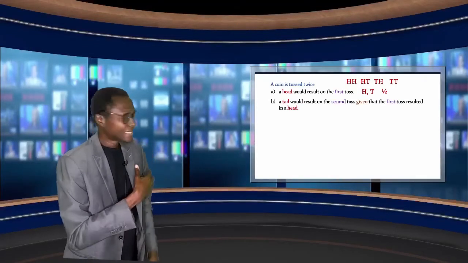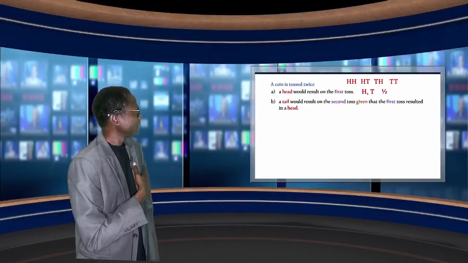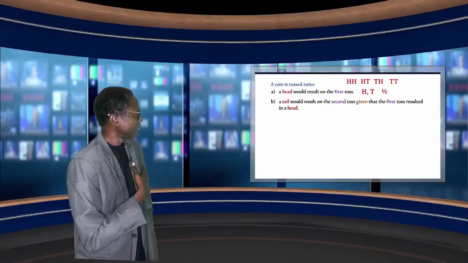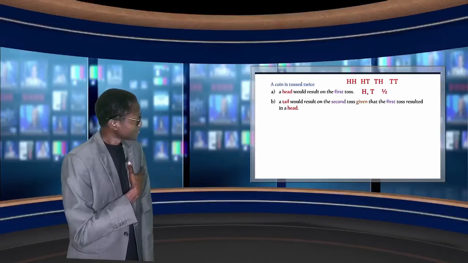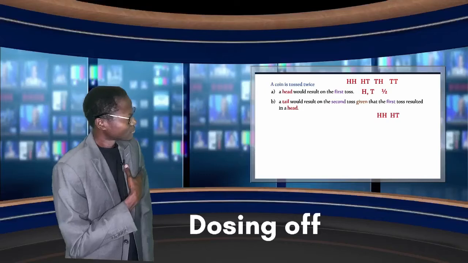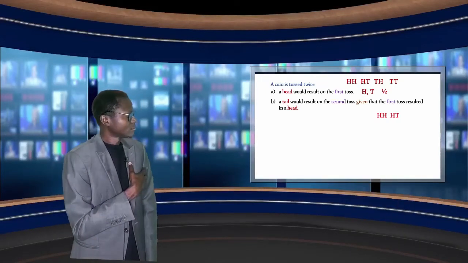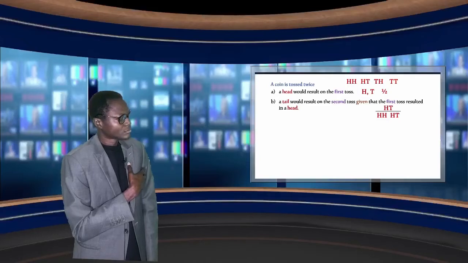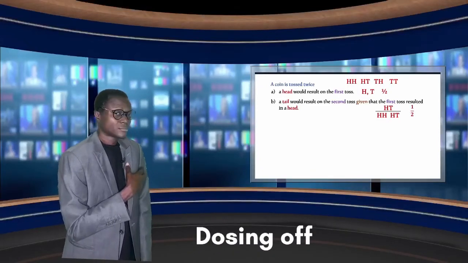Part B. What is the probability that a tail would result on the second toss given that the first toss resulted in a head? If the first toss resulted in a head, there are only two ways this could happen: head-head or head-tail. Since the second toss resulted in a tail in only one of these outcomes, HT, then the probability is 1/2.